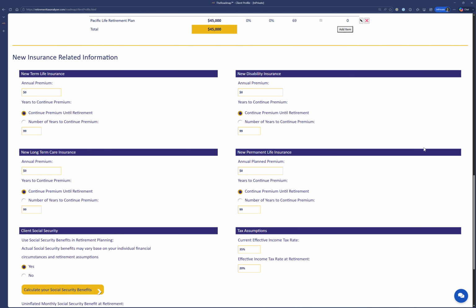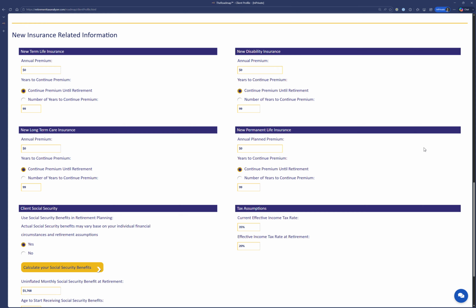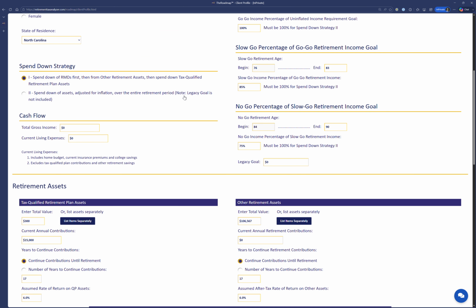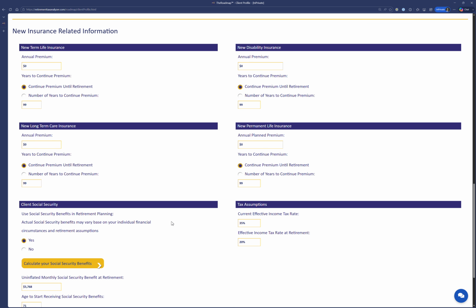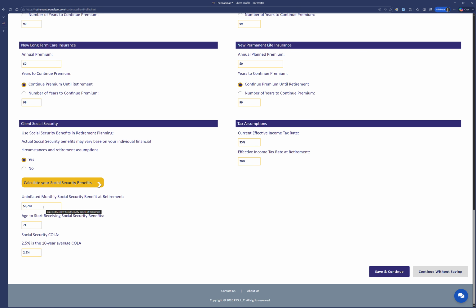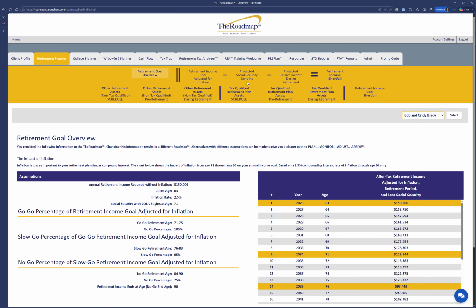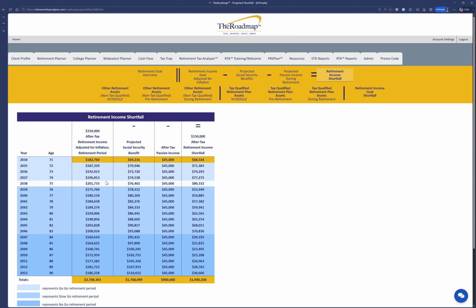They've got some passive income, and they also have a little bit of tax qualified assets. And they've got, this is what they expect from Social Security. Save and continue. Actually, we didn't even update that, so we didn't have to there. But now you can see that the numbers are a little more filled out by other sources of income.